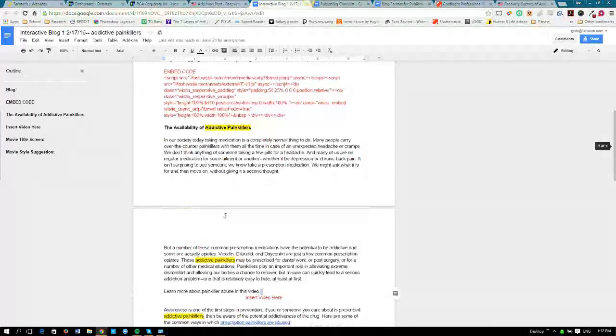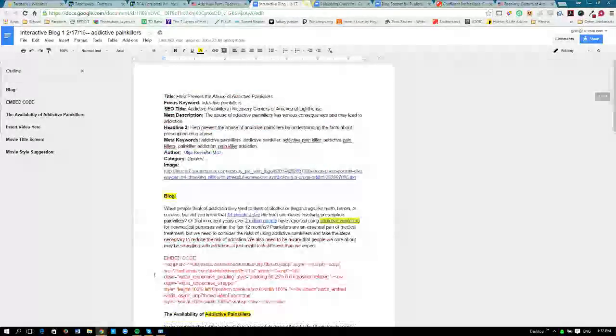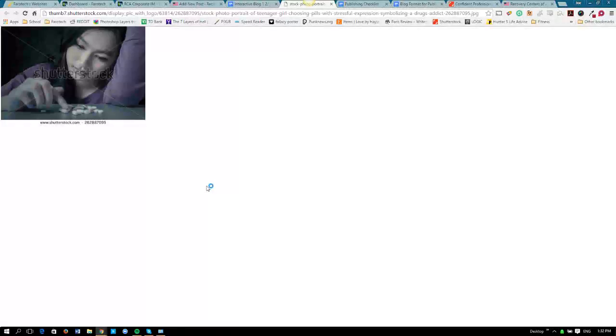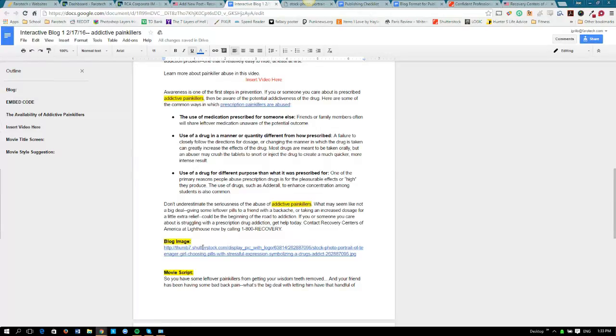So we have blog images specified down here, and this image up here. Let's see what this Shutterstock image is. So that's the one up top. It looks like that's most likely going to be the featured image. If you're unsure whether the image at the top or the image down here is the featured image, always ask the project manager. If you ever have a question, always ask the project manager.